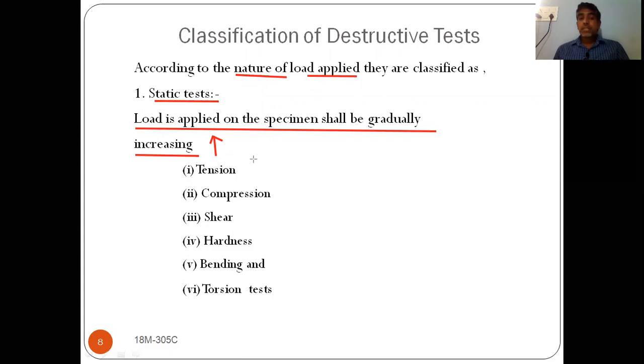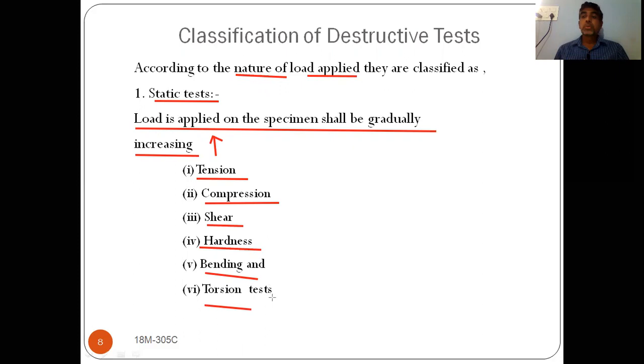This type of static test generally includes tension test, compression test, shear test, hardness test, bending test, torsion test. Just now we have discussed all these things: tension, compression, shear, hardness, bending, and torsion.